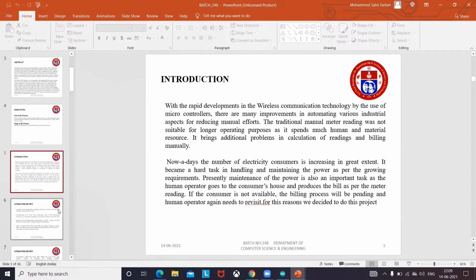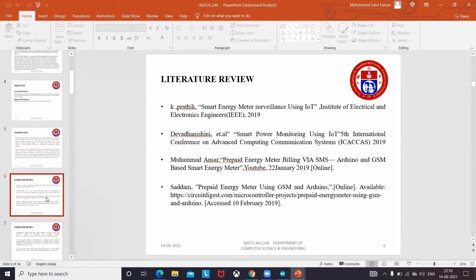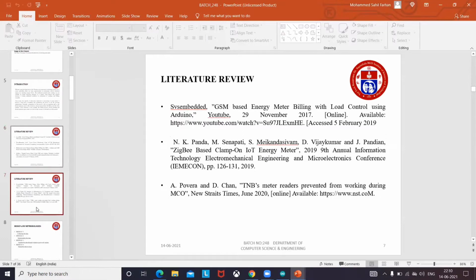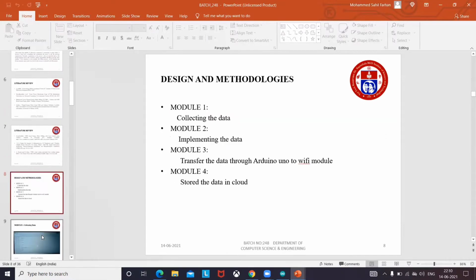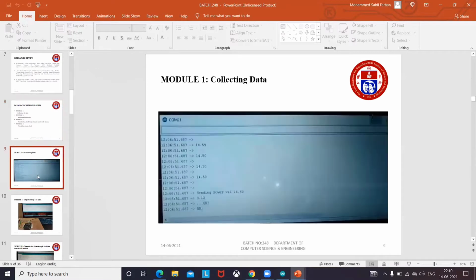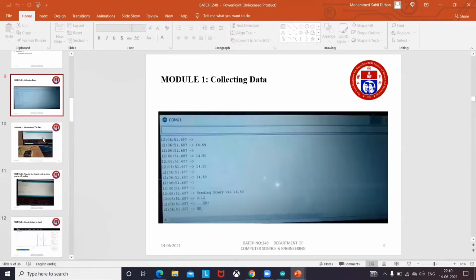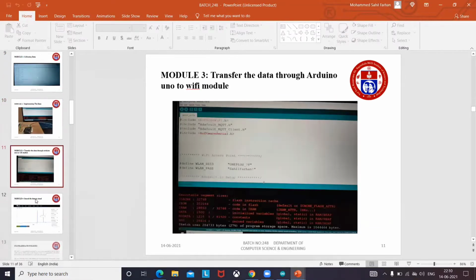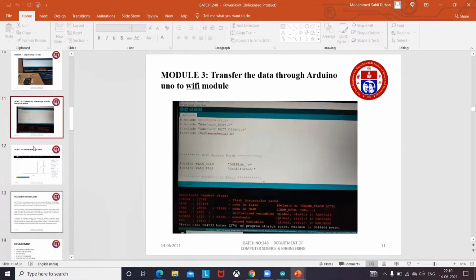This is the literature review. We took some of the recent journals and made this project. Here are the design and methodologies of our project, and some screenshots of our project. We executed the code in this project. We used software such as Adafruit, and we executed the code in the Arduino IDE.